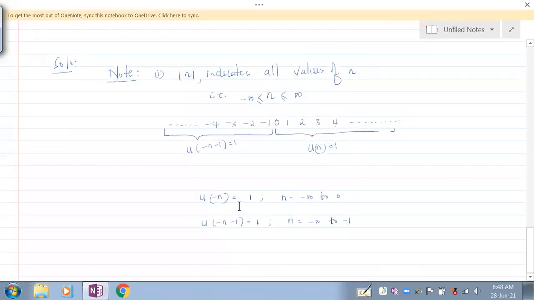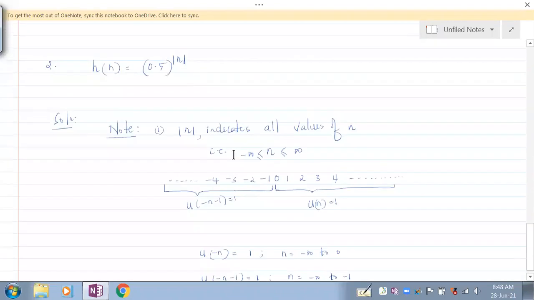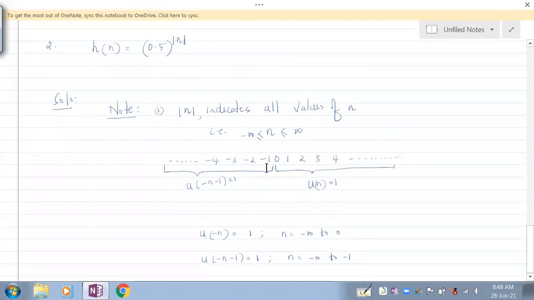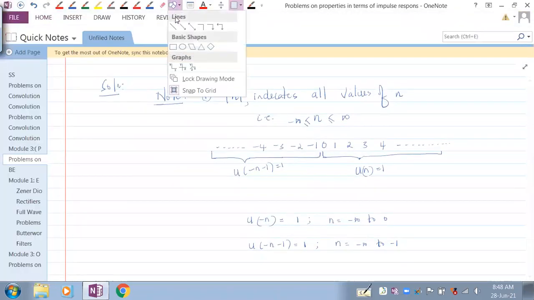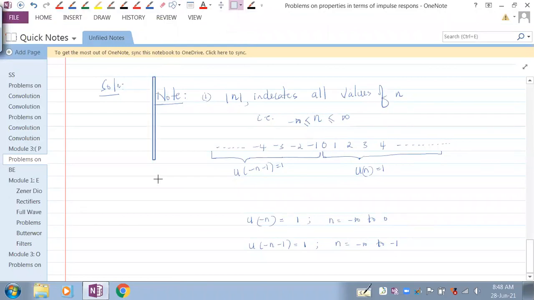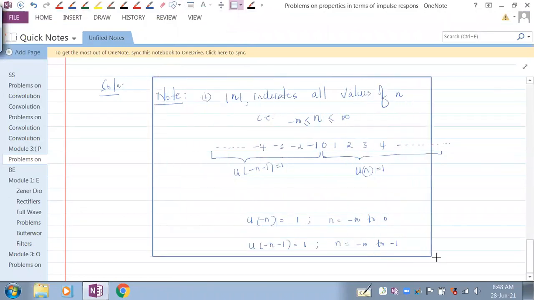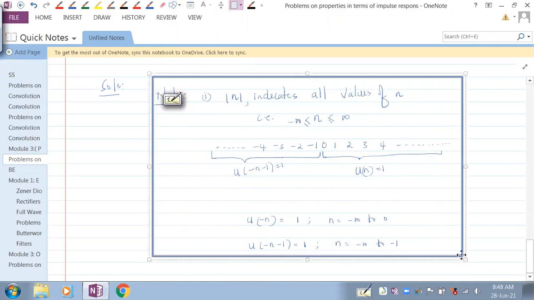Why I wanted this range is, see this 0.5 to the power n, when n takes the negative values, it is ranging from minus infinity to minus 1. When n takes the positive values including 0, it ranges from 0 to infinity. This needs to be told. Is that understood? This is for your understanding, and you should not be forgetting this.